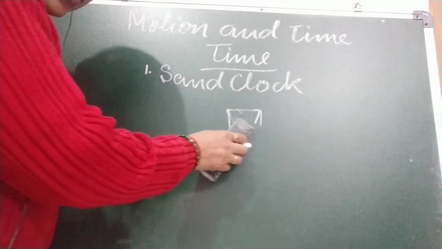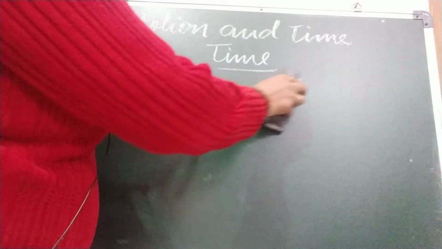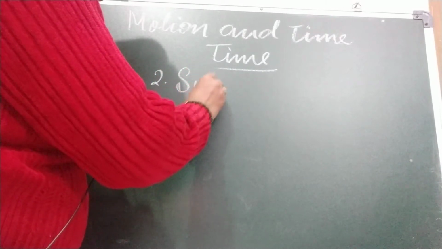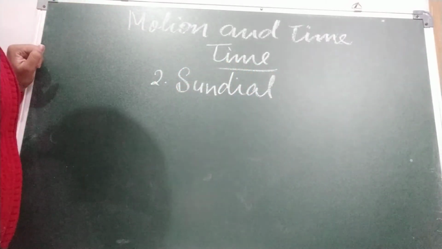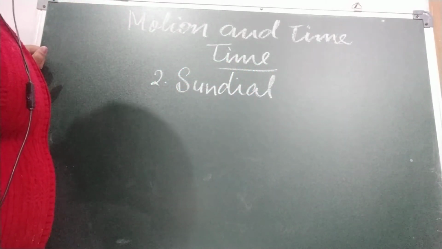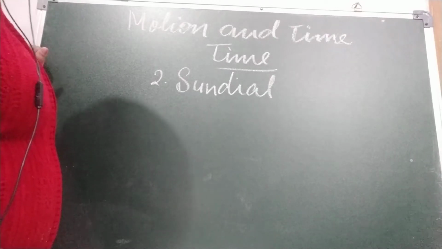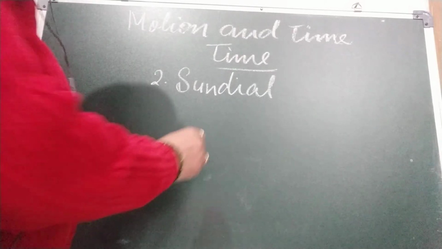Second, we are going to discuss the sundial. In the Delhi Jantar Mantar, you must have seen a big sundial. The sundial was used long ago to measure the time of the day. It worked on the principle that the position of the sun in the sky changes.